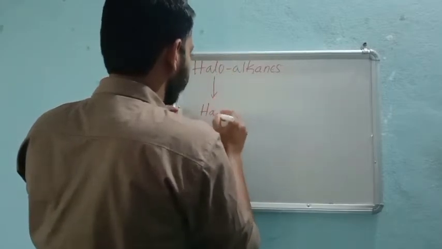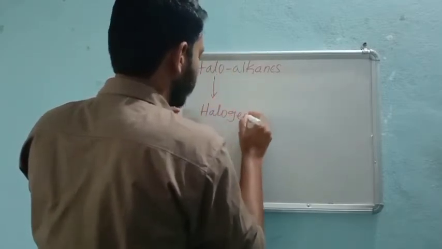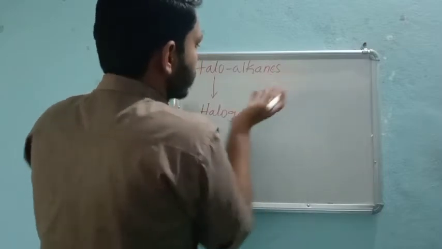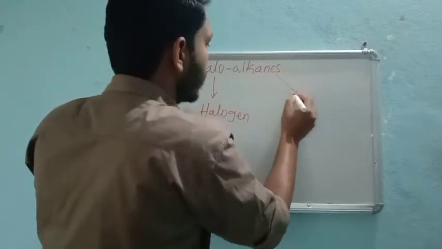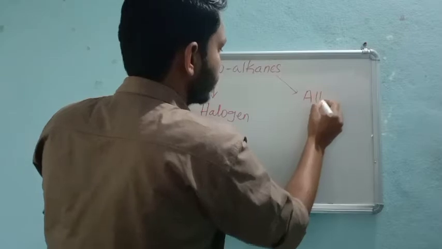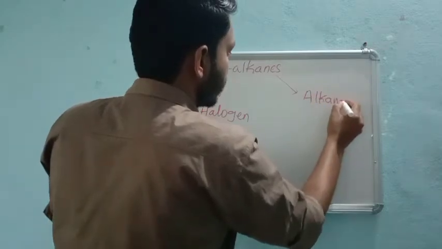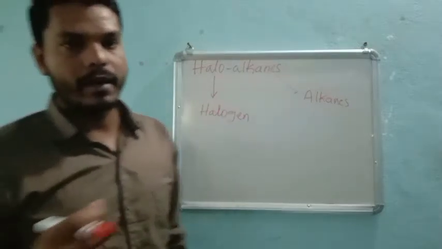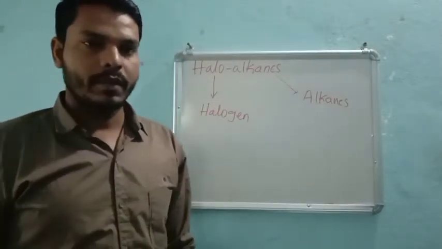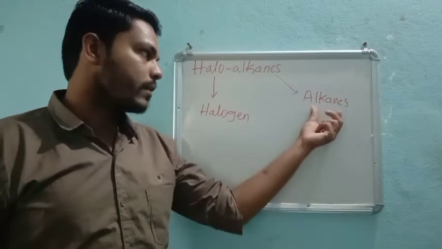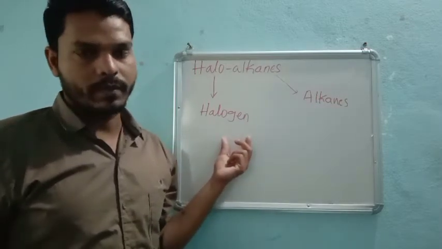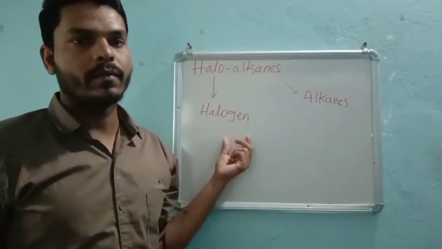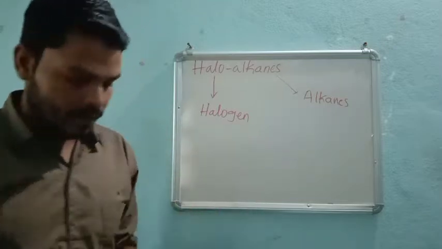Halogen and, very clearly, alkane, right? Halogen and alkane. When we combine the alkane with the halogen, very clearly you understand this part.